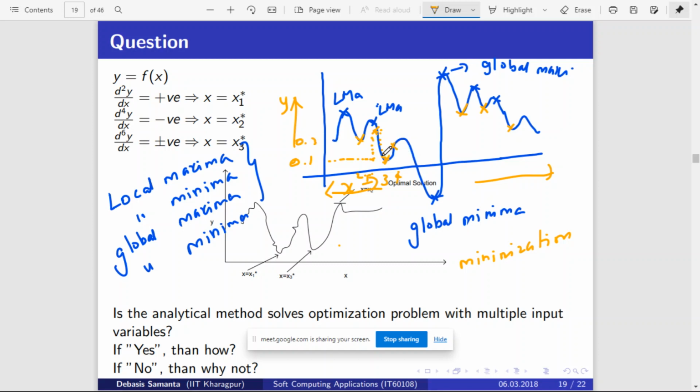But now your objective is to decrease y, right? But now you cannot, because your algorithm may get stuck in this 3. Because if you increase beyond this, your y is not decreasing, it is increasing. But actually the global minima is lying beyond this point. Say this may be x value of 6. Global minima is lying here.